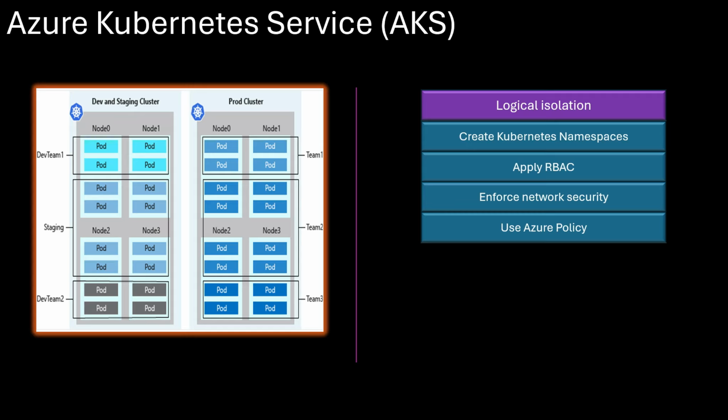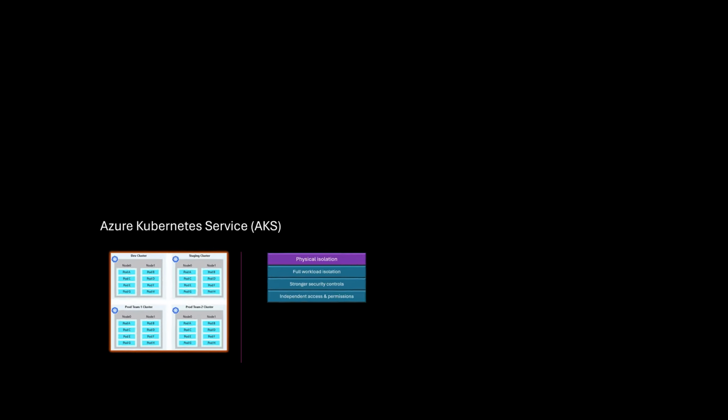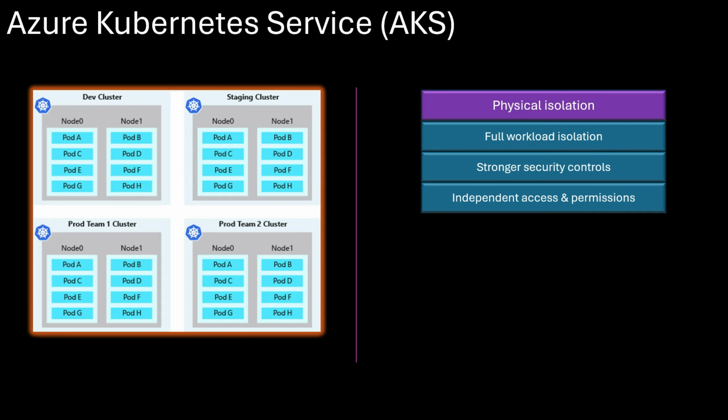With logical isolation, you get better resource efficiency because all workloads share the same infrastructure. You don't waste compute capacity on idle nodes, and you can scale up or down automatically based on workload demand. However, if you don't fully trust every team or application running in the same cluster, you need extra security controls like RBAC, pod security policies, and container runtime restrictions. Let's unpack physical isolation now.